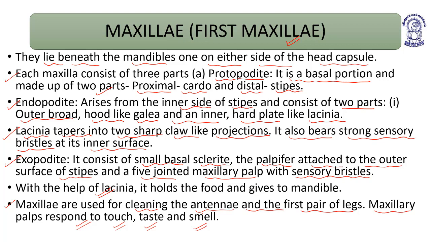The palpifer is attached to the outer surface of the stipes, and there is a five-jointed maxillary palp with sensory bristles. The lacinia helps to hold food and give it to the mandible, and the maxillae help to clean the antenna and the first pair of legs. Maxillary palps respond to touch, taste, and smell.